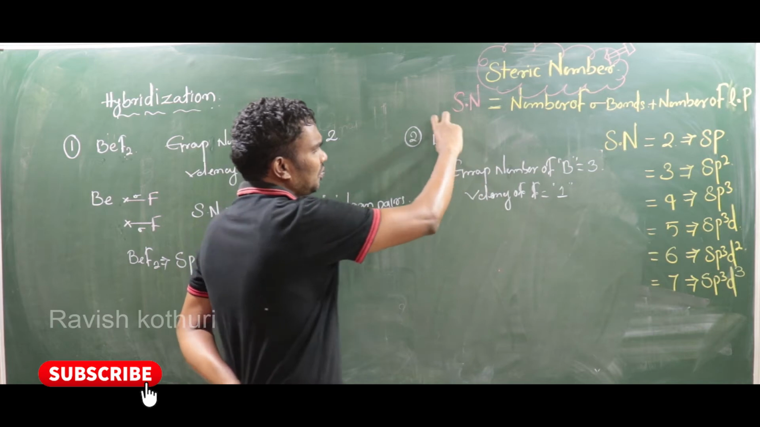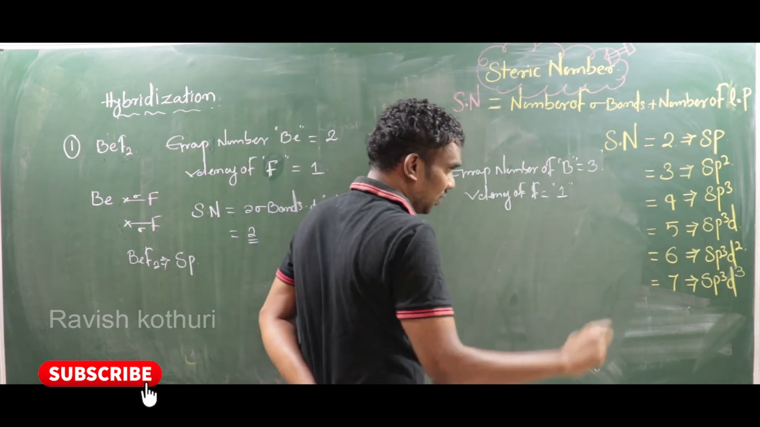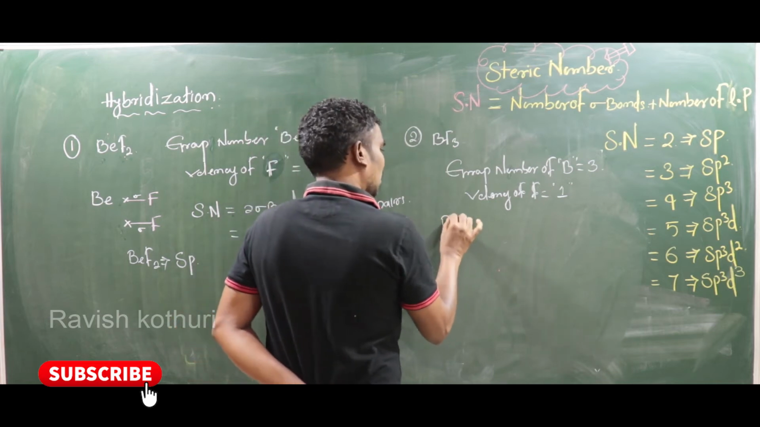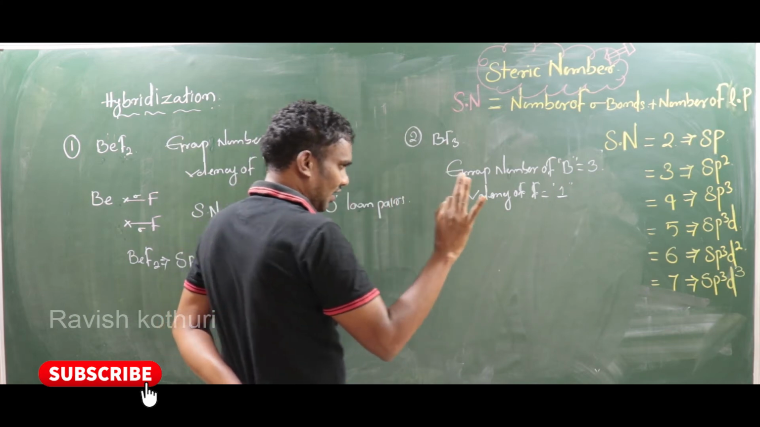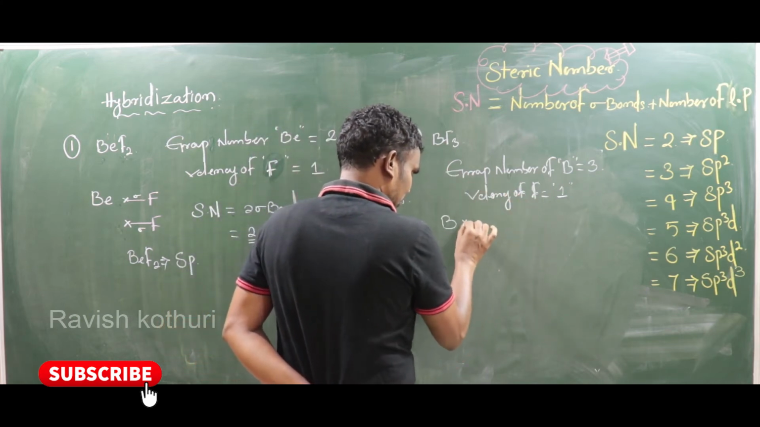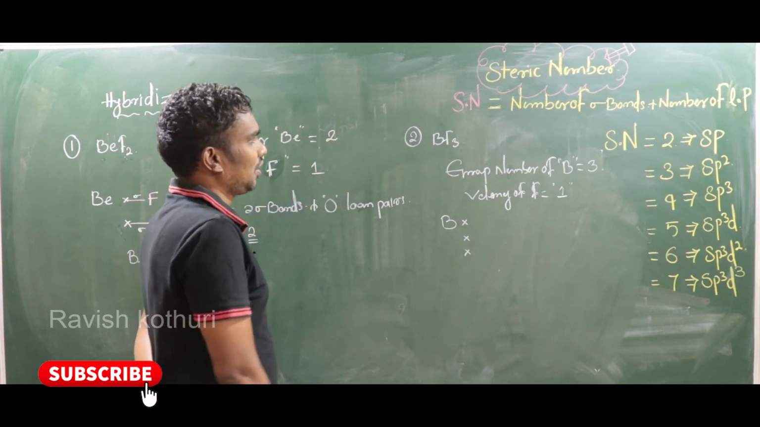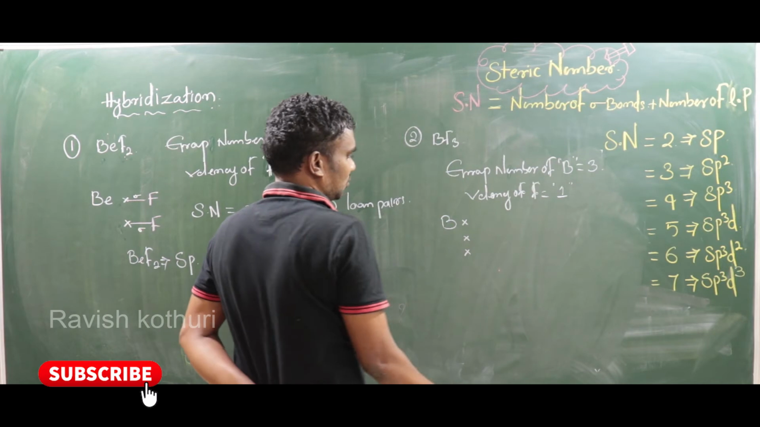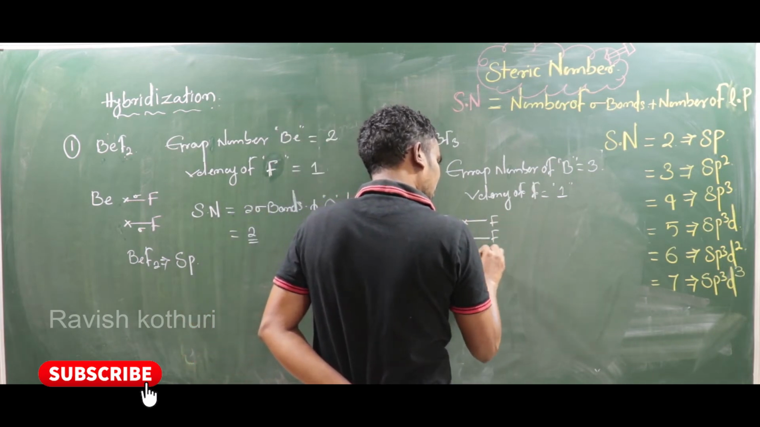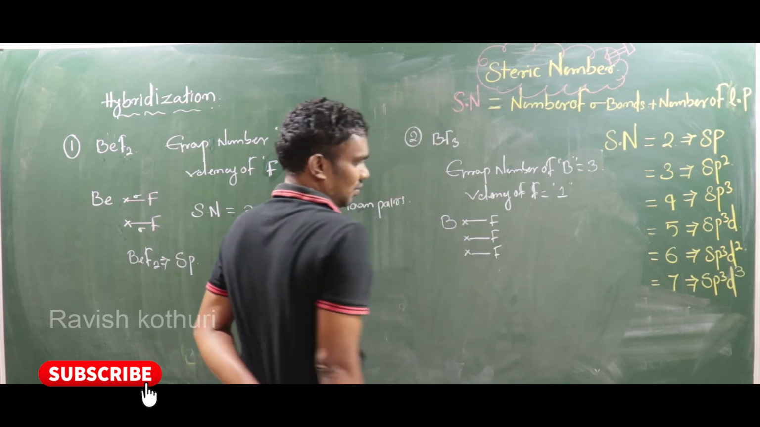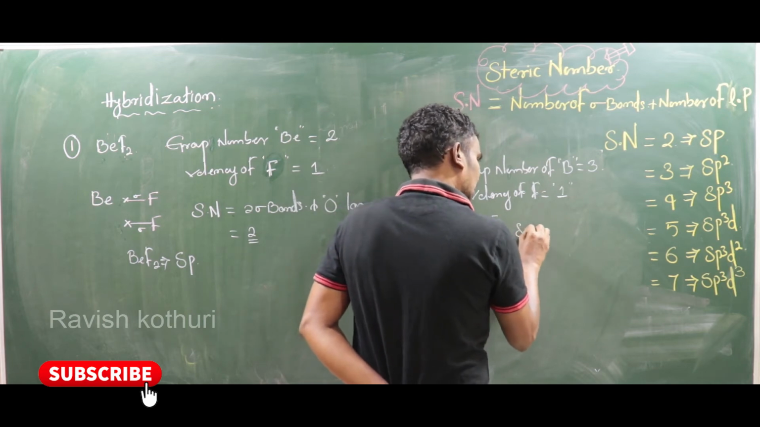Now here the central atom is boron, so that is the reason we have considered the boron group number. Boron group number is 3, so 3 valence electrons will be present. First electron, second electron, third electron. Now how many fluorines are there? 3 fluorines are there, so it makes 3 bonds. Second fluorine, third fluorine. Now what about the steric number?